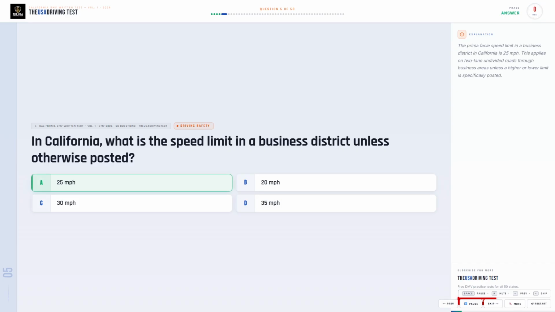The correct answer is A, 25 miles per hour. The prima facie speed limit in a business district in California is 25 miles per hour. This applies on two-lane undivided roads through business areas unless a higher or lower limit is specifically posted.